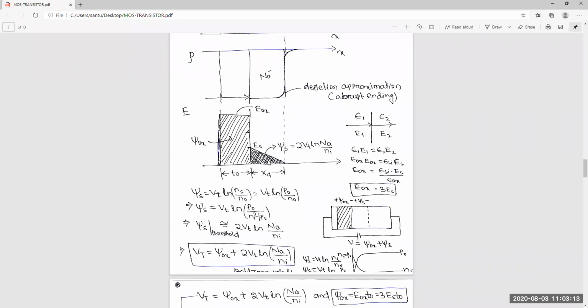Now you can see this is phi s. Phi s is equal to the surface potential. Phi is the potential symbol. So this is the surface potential at this region, the semiconductor surface potential.